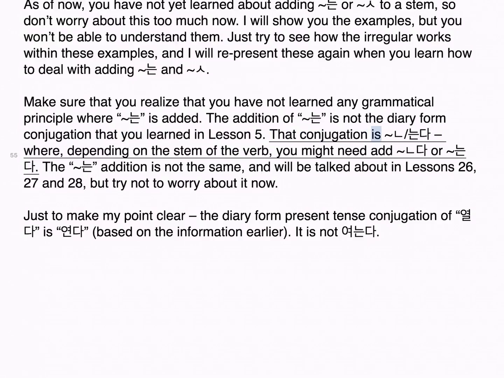That conjugation is ㄴ다/는다, where, depending on the stem of the verb, you might need to add ㄴ다 or 는다. The 는 addition is not the same, and will be talked about in lessons 26, 27 and 28, but try not to worry about it now. Just to make my point clear, the diary form present tense conjugation of 열다 is 연다. Based on the information earlier, it is not 여는다.